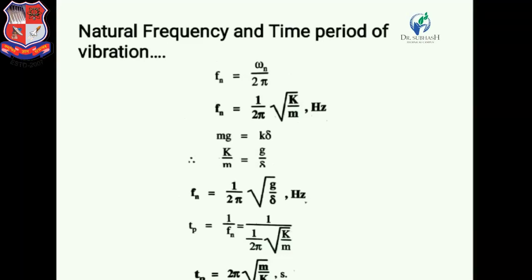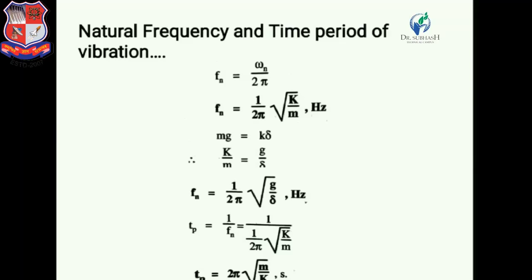Now we derive the equation of time period. We know that time period is the time required to complete one cycle. That means it is the reciprocal of natural frequency. So we can write Tp is equal to 1 upon Fn. If we put the value of Fn, then we get another equation, Tp is equal to 2 pi under root m by k.